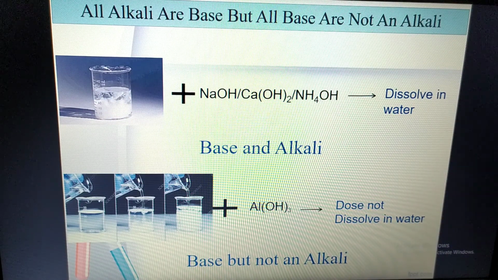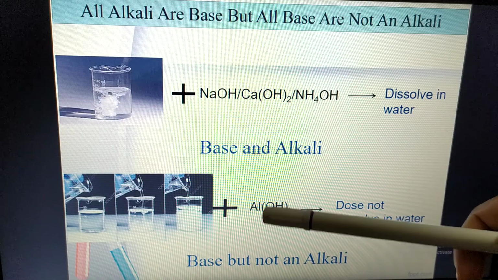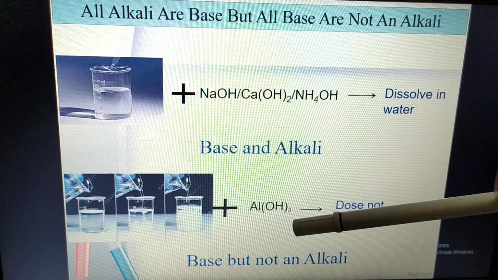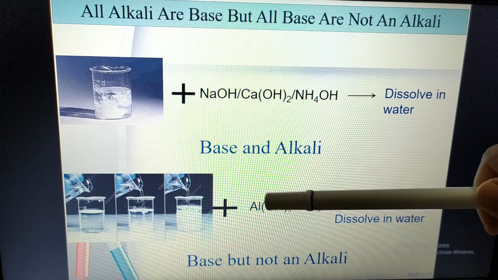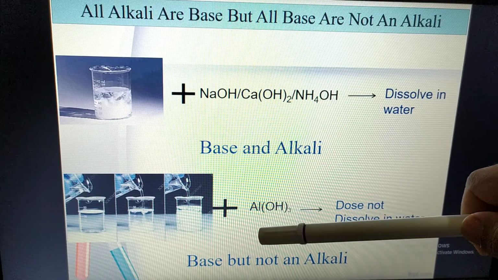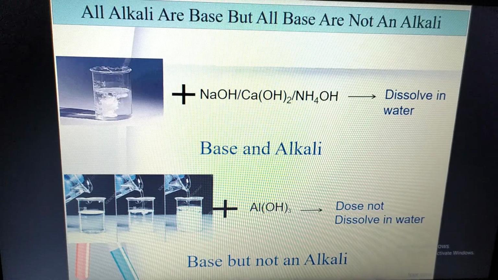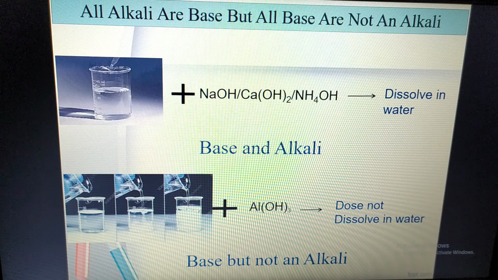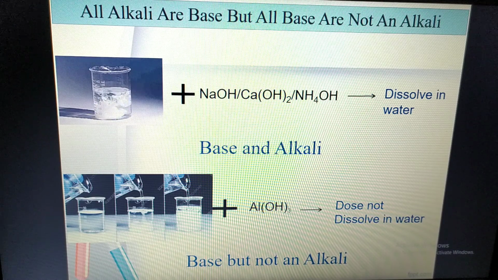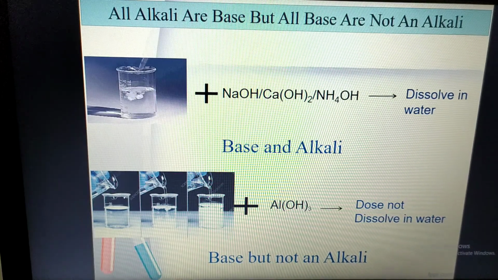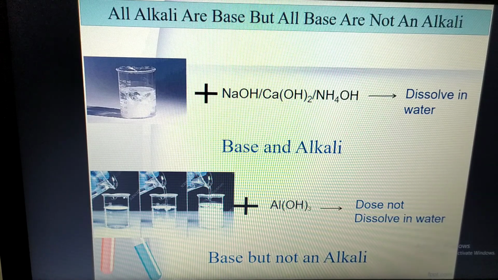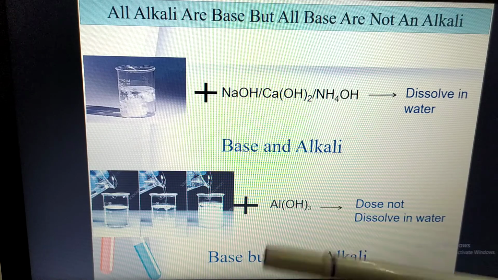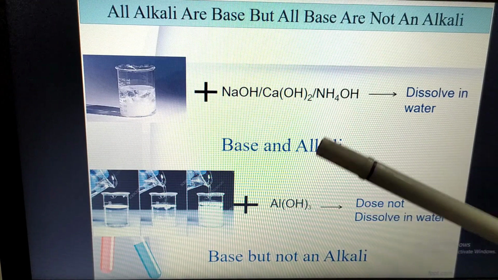Water produces hydrogen and hydroxyl ion. Bases also produce hydroxyl ion, and this is the metallic radical, the metallic part of it. So both they are base, whether they dissolve or don't dissolve.